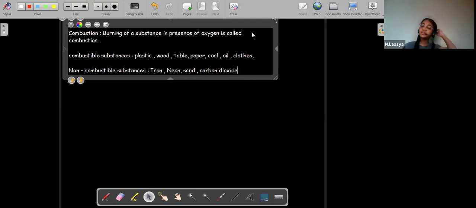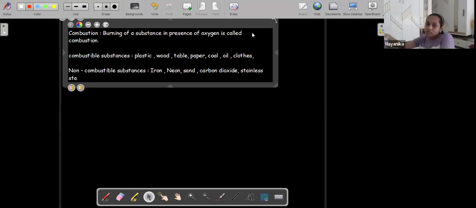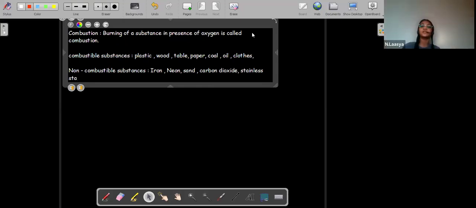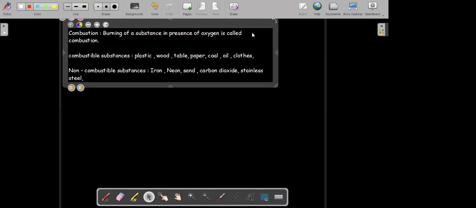For example, if a person mistakenly catches fire, they will be rolling on the floor, right, sir? Then the oxygen supply will be cut off so that the fire won't spread. Water is also non-combustible.